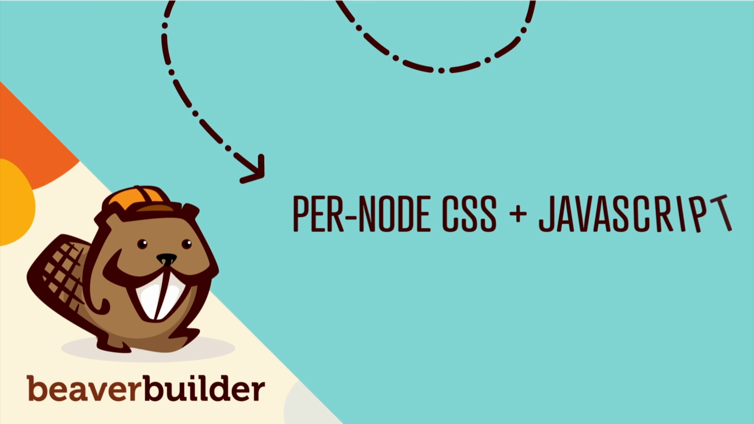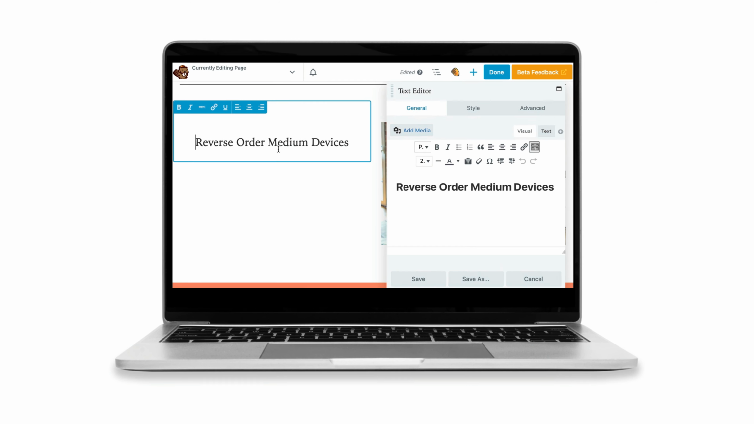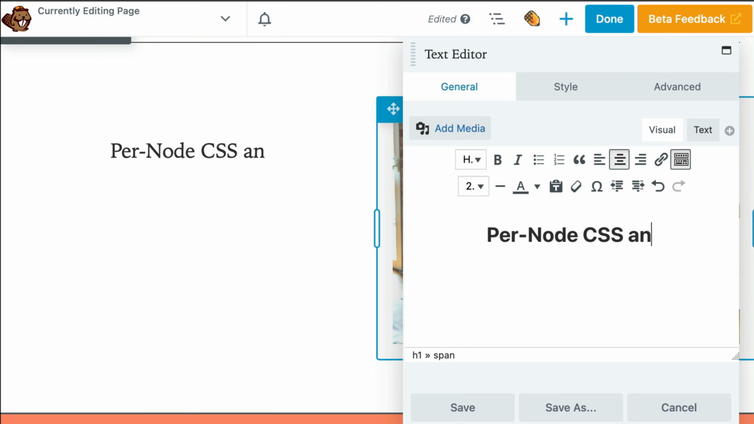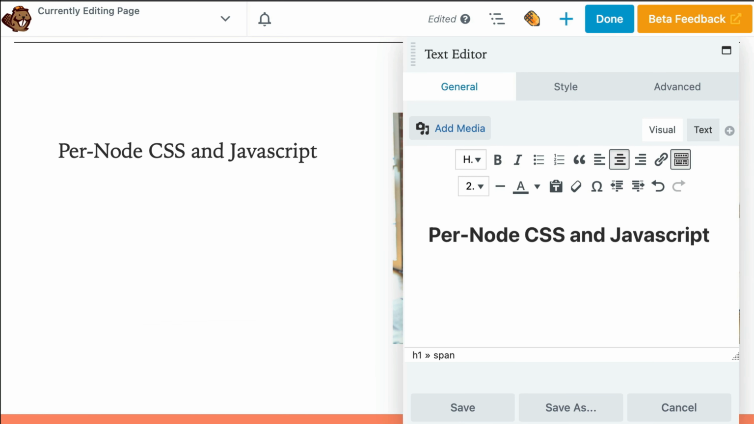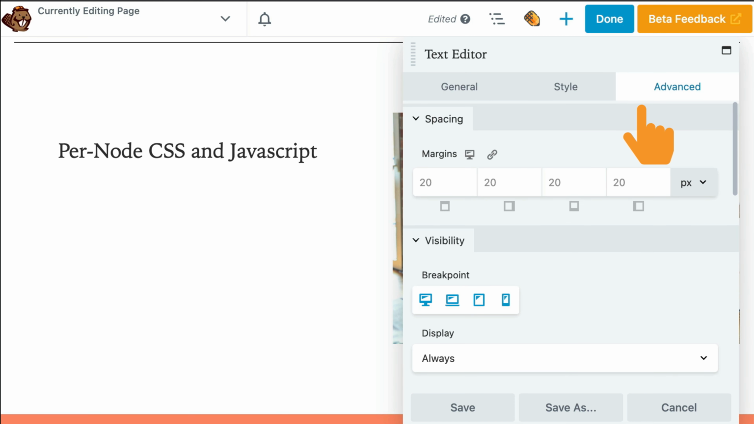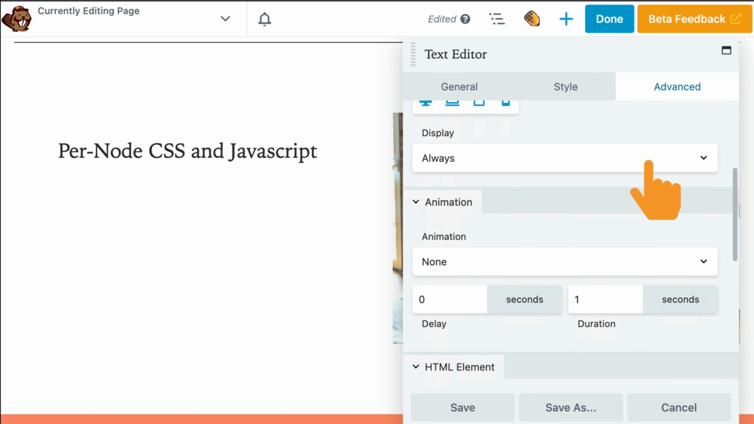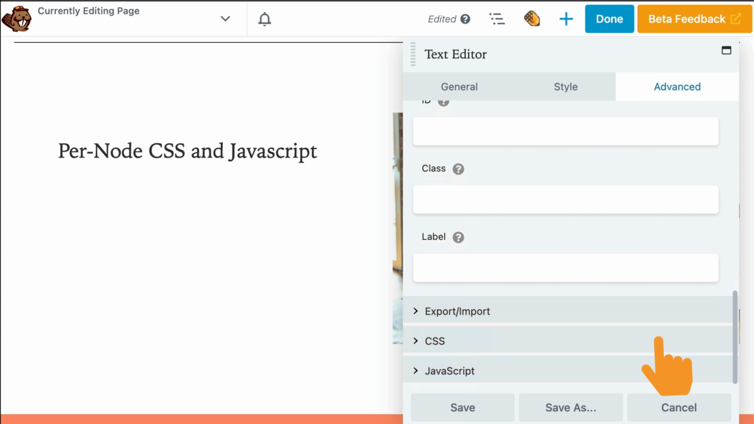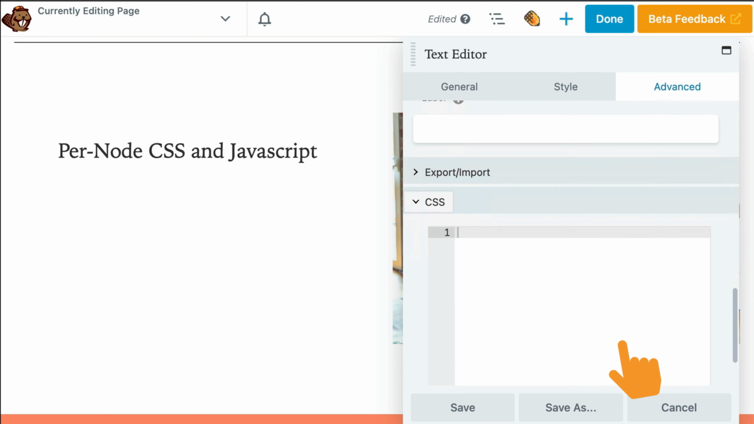Another new feature is that you can now edit the code for specific nodes. This feature allows you to add custom CSS and JavaScript to individual rows, columns, or modules. This can be incredibly useful when you want to add custom styling or functionality to a specific element on your page. Each row, column, and module includes a CSS and JavaScript editor found in the Advanced tab.